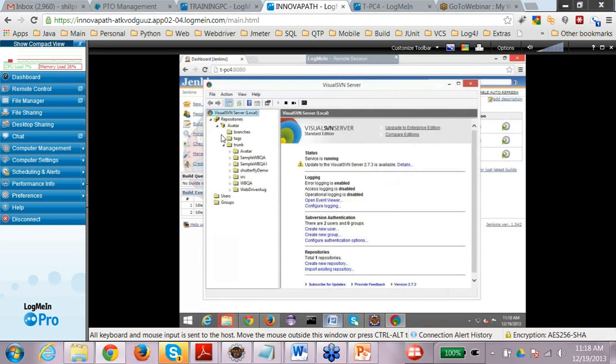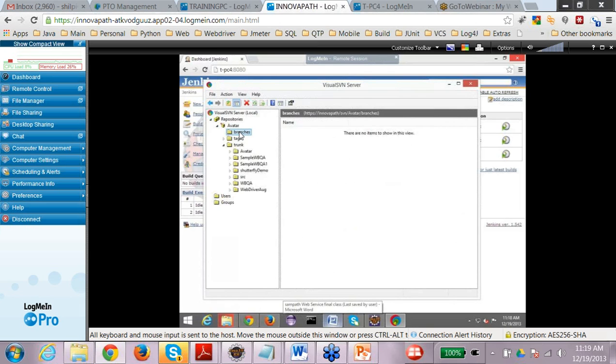So branches, if you see here, there are no more branches here. Why? Because every project has just a single copy. You can have multiple when you are saving different versions. Let's say I'm working on a particular application, on version 1.1. That complete version can be put into one branch, and version 1.2 would be another branch. So branch means the various versions of the projects. Okay.